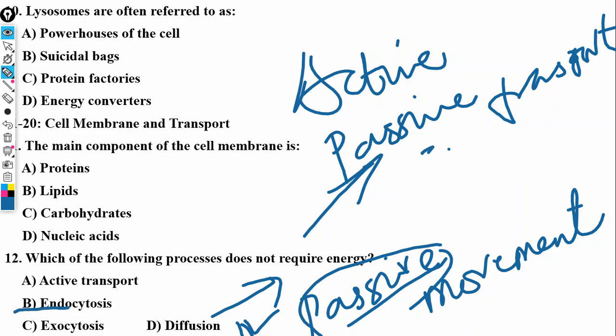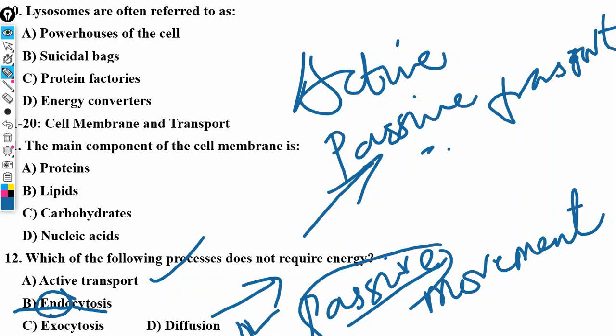And what is endocytosis? Active transport is the one that requires energy. Is that okay? Endocytosis is endo, meaning inside, and cytosis, meaning the cell. There are two ways by which the cell eats, by which the cell feeds.